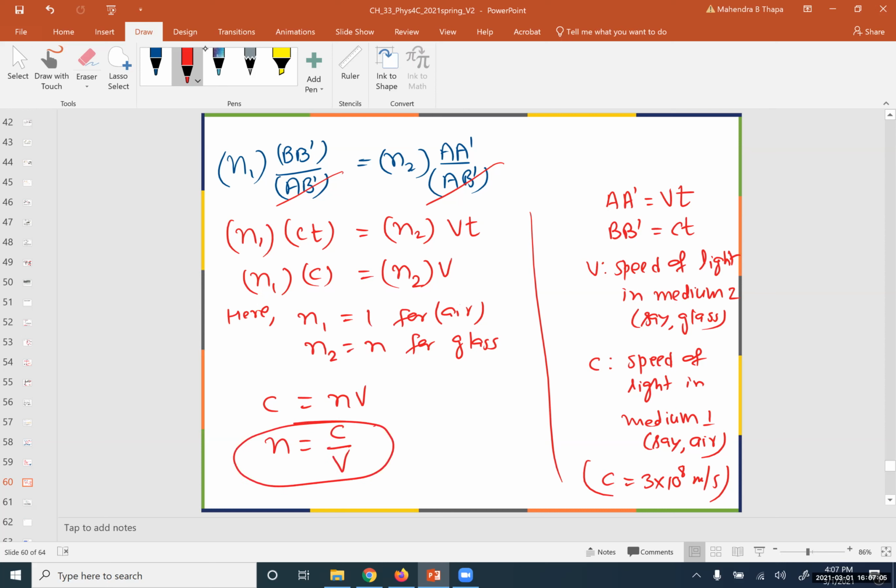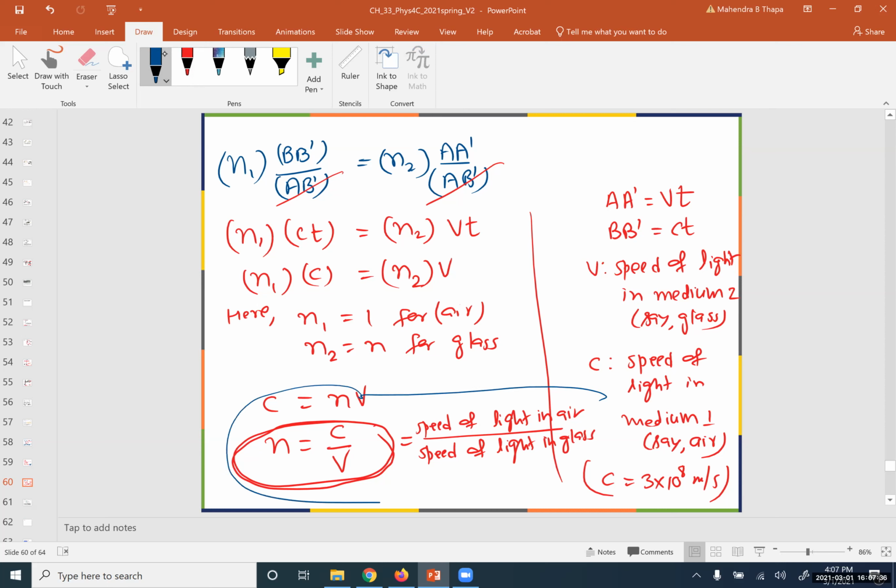Okay, this is another definition of refractive index. So refractive index can also be defined as the speed of light in air over the speed of light in, in this case, glass. So that's how we also defined it at the very beginning of the chapter, maybe. So we can say like this.